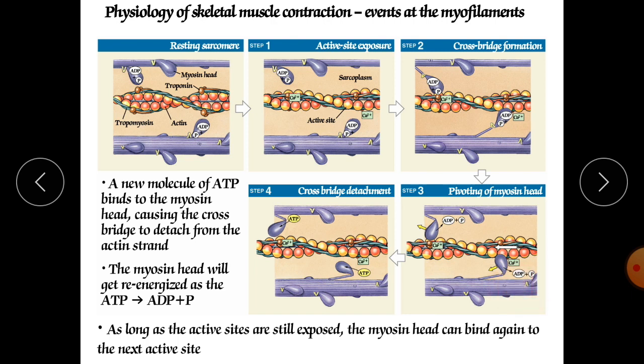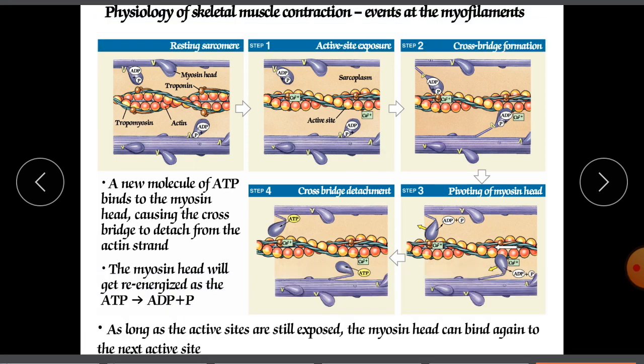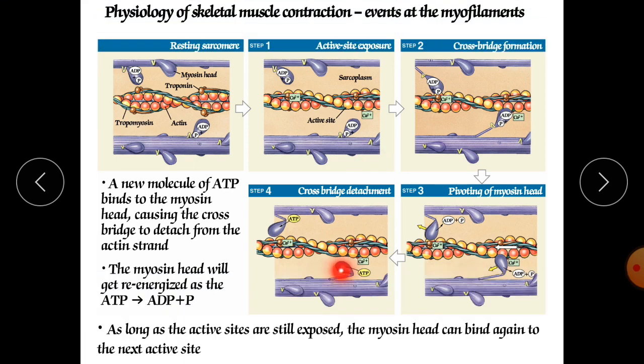As long as the active sites are still exposed, the myosin heads can bridge again to the next active sites. So if it is exposed, it is ready again. Now you can see here again this site is ready to bind with the next active site of actin. Again this myosin will bind with the next actin.